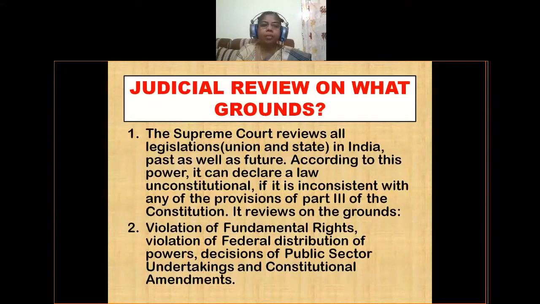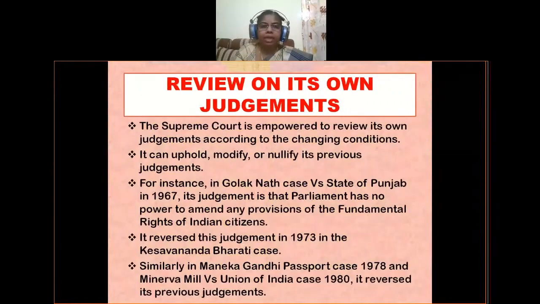Okay, so on what is judicial review conducted? On the violation of fundamental rights, on the violation of the federal distribution of powers, on the decisions of public sector undertakings, and on constitutional amendments. Judicial review will also be conducted on its own judgments. The Supreme Court can review its own judgments. Some cases are the Golaknath case, Keshavananda Bharati case, Maneka Gandhi passport case, and Minerva Mills versus Union of India case. In these cases, the Supreme Court reversed its own judgments.